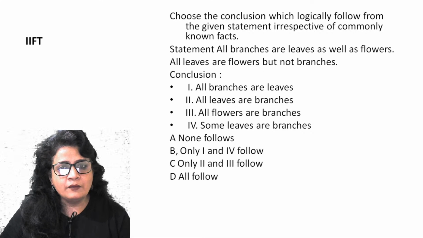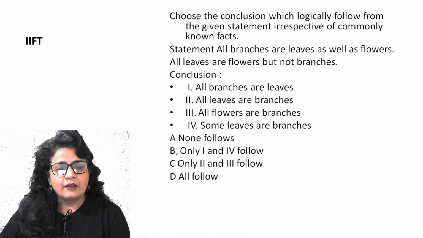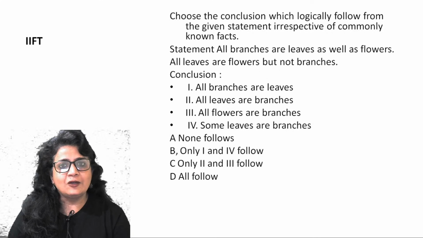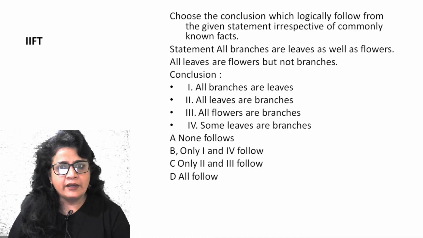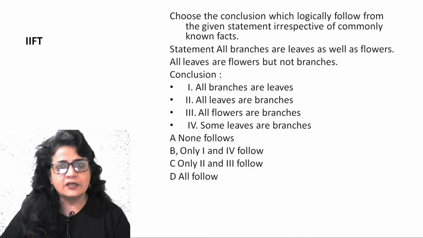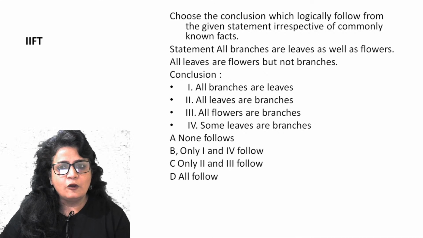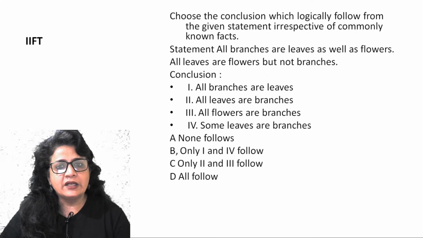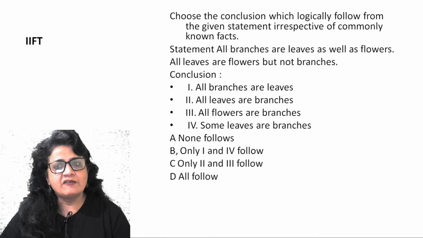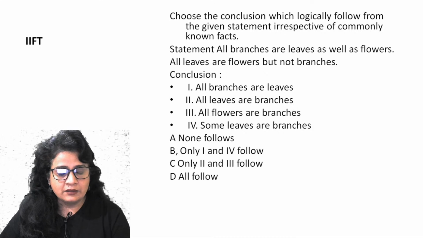Second, all leaves are branches, right? So now this statement is saying that all B are A. When we say all A are B, so all B are A is not correct. Some B are A is correct, right? So this statement is just saying that. That's why this is not the answer. All leaves are not branches. Third, all flowers are branches. It very clearly said all leaves are flowers but not branches. So third is also not the conclusion.